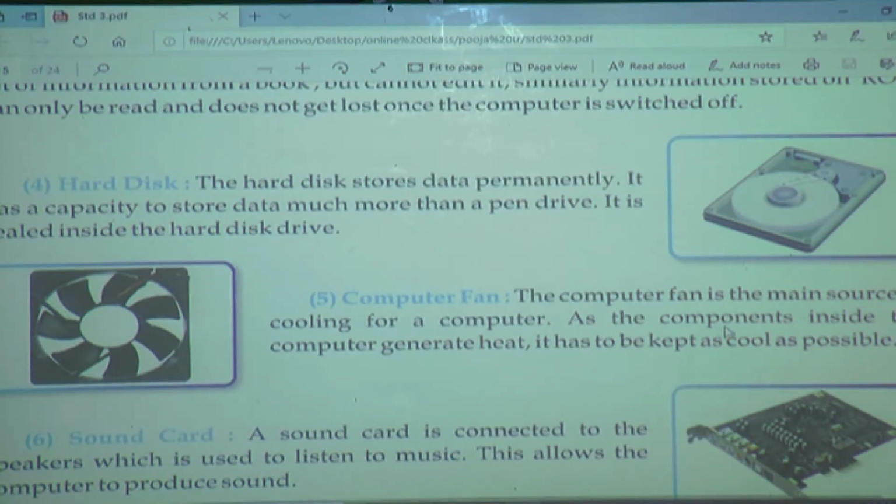As the components inside the computer generate heat, it has to be kept as cool as possible. By using that fan, the computer is cooled.